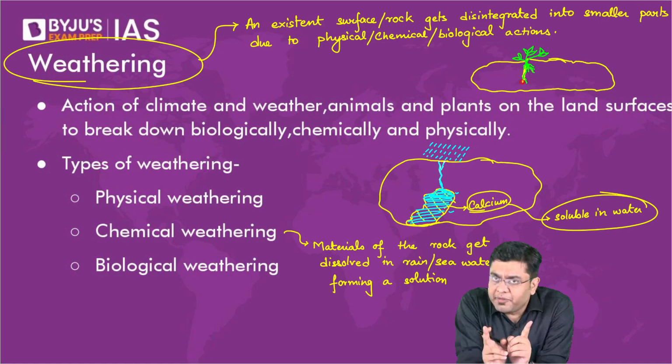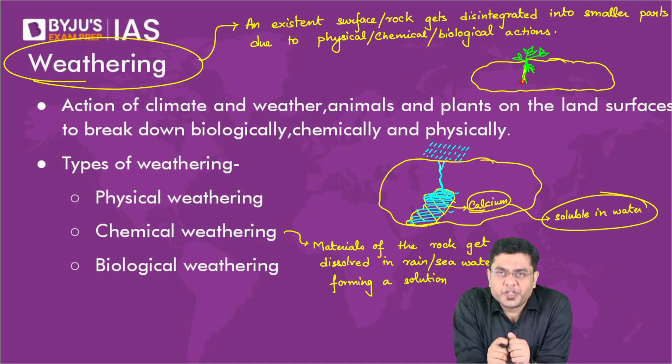Those walls develop a crack over a period of time. Unless the plant is immediately uprooted and taken care of, those walls develop a crack, and that crack continues to deepen quite significantly, isn't it? So that is biological weathering.